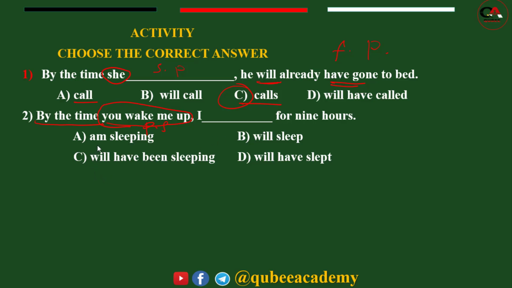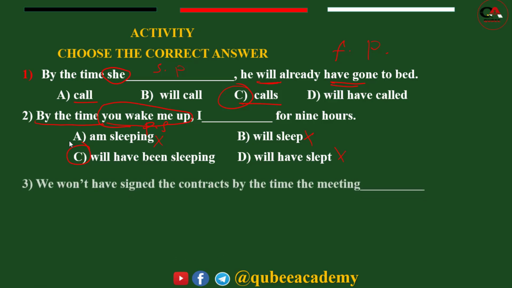So what's the answer? This one, I am, is present simple. This one is present continuous tense. Will sleep is simple future. Then will have slept is future perfect. So the answer is: I will have been sleeping for 9 hours. Future perfect continuous tense.